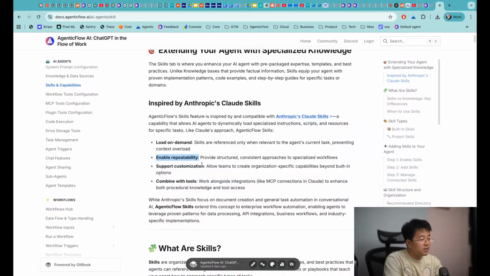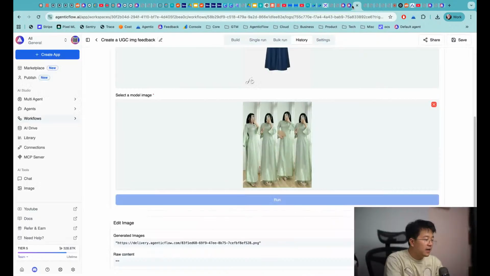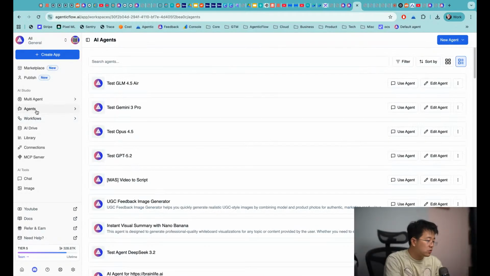So just imagine that if you have some process that is multi-step and you need to do it again and again and again, but you would like to do it the agent-first way, then you use skill. A plugin is kind of like just a single tool for the agent.